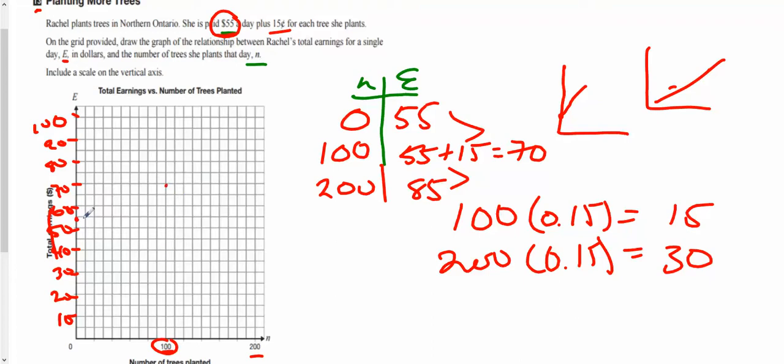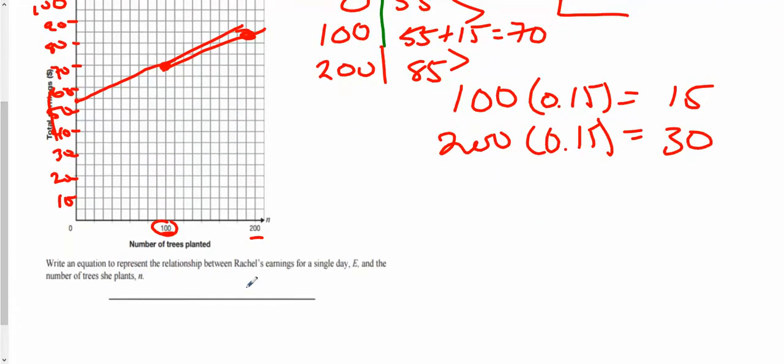And then you're going to use a ruler. I don't have one. And you're going to connect the dots and then extend it through here, and you would hit the 285. 285 is right here. So if it's a straight line, it'll hit there. Okay, so that's that. Write an expression and the number.